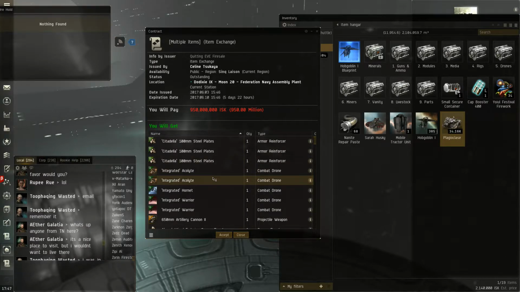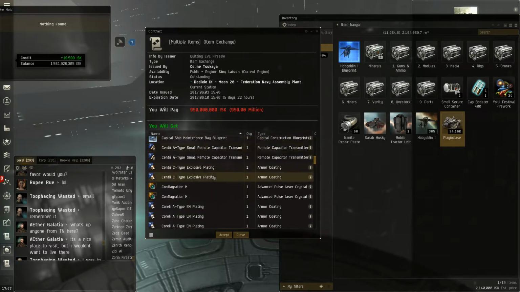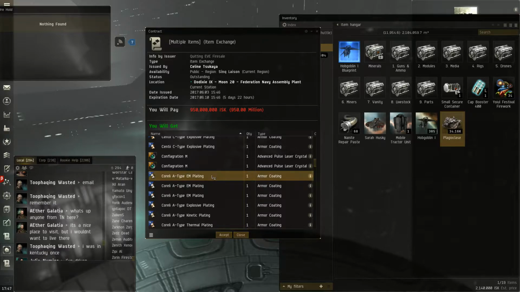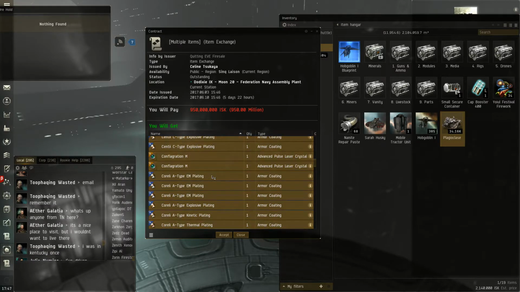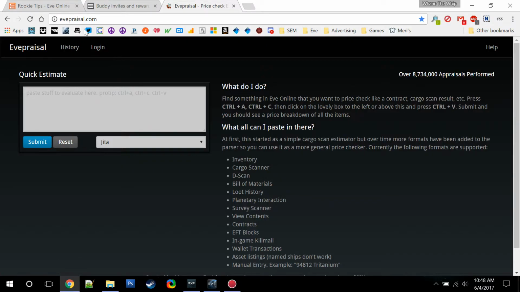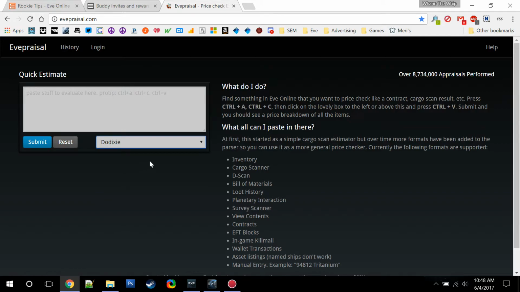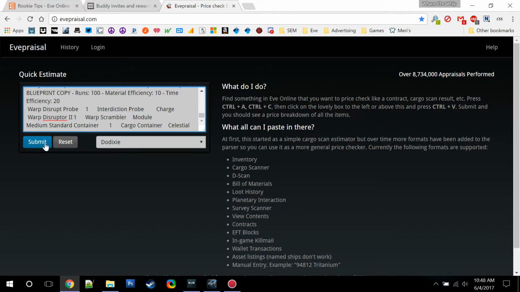And that's the scam, because this isn't worth $950 million. I'll show you how you can quickly check when there's a lot of items, or if you're not familiar with the items. You just click in here anywhere, hit Control A, and then Control C to copy all of these items, and then I'm going to Alt Tab out to a website. And the website is eveappraisal.com, and you can get a quick estimate of what it's worth. So you can click here to pick any one of the major trade hubs. I'm currently in Dodixie, so I'm going to select Dodixie as the trade hub, and then just Control V to paste all of those items in there, and then click Submit.